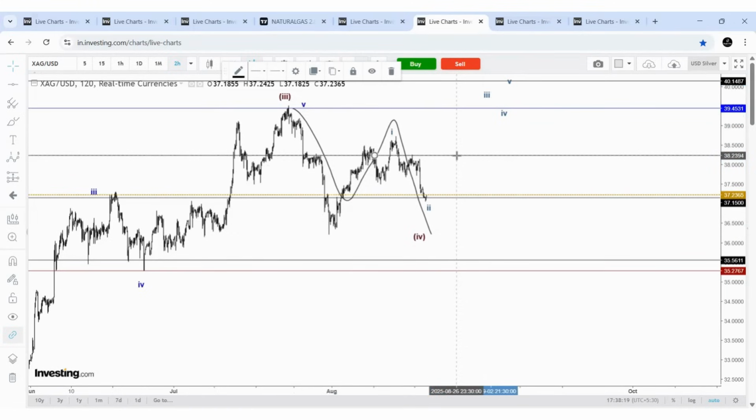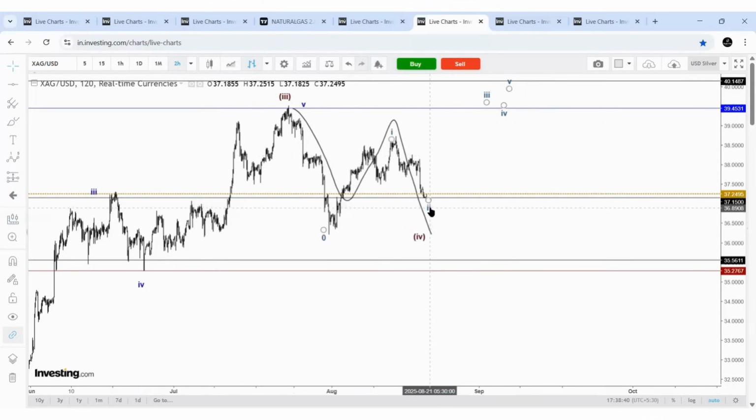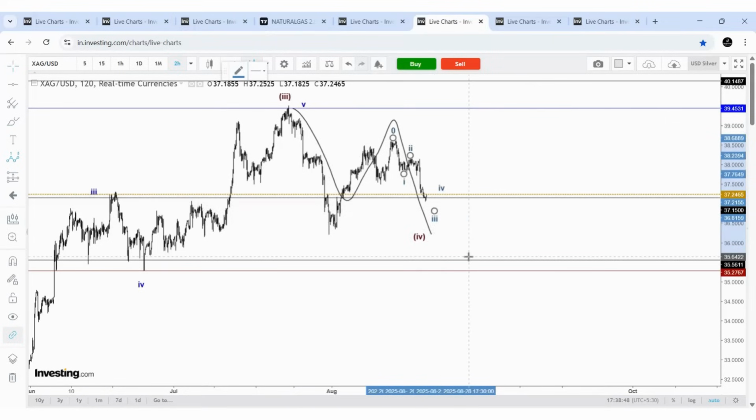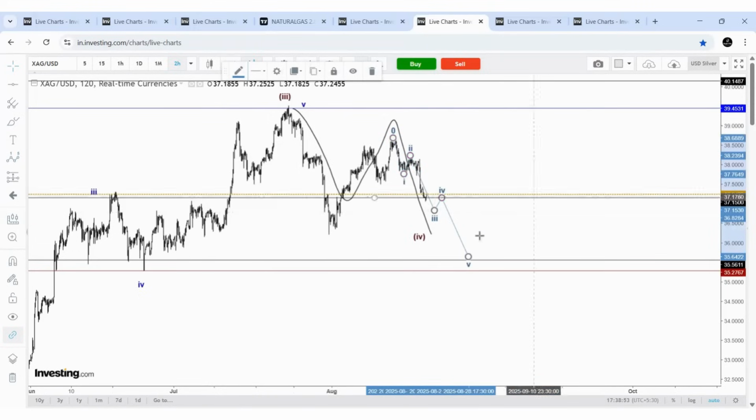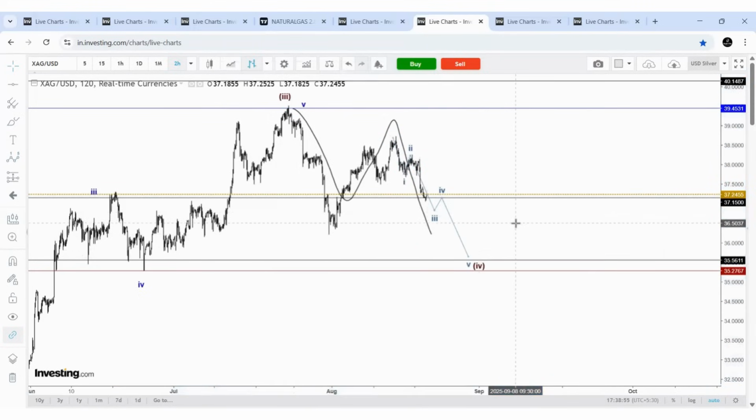See why I am saying these probabilities: the price is all in wave 4 structures. Wave 4 structures are complicated, and even though we are getting these levels, a step-by-step approach will be better. For more upside, the price minimum needs to cross above 38.25. Now see how the price develops here, maybe like this. Even if it goes lower, then this is our original expectation: wave 4 can come lower.